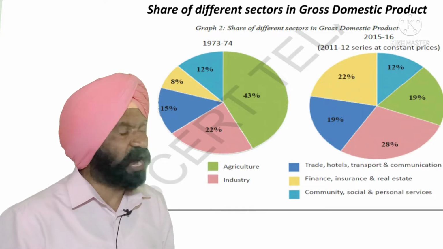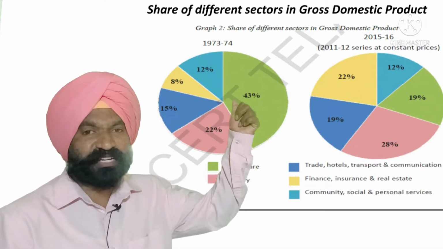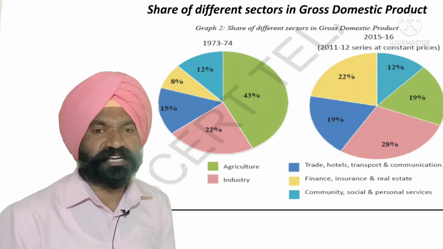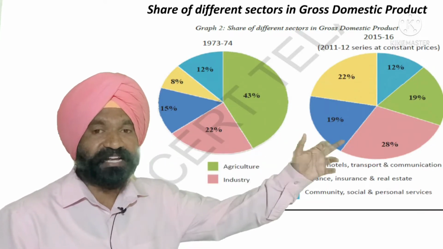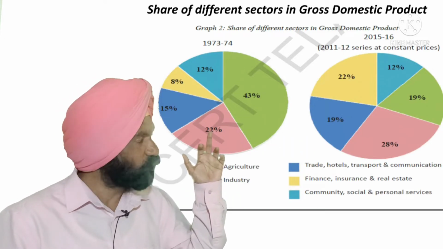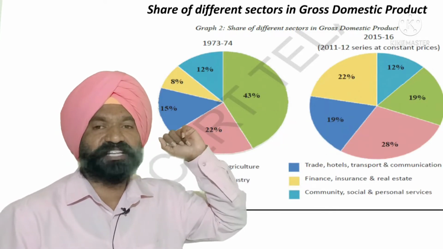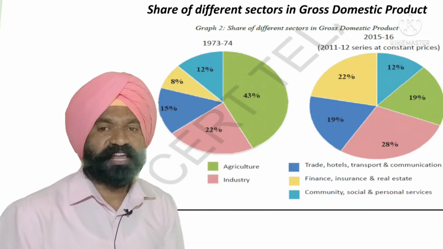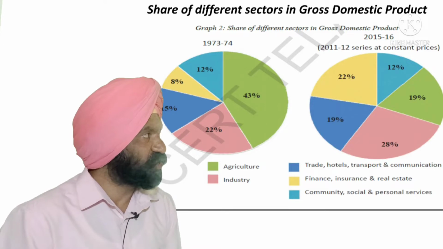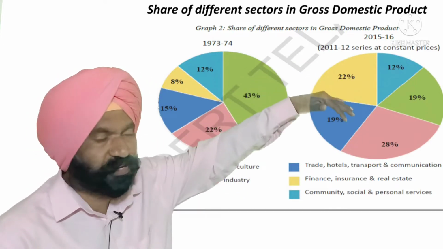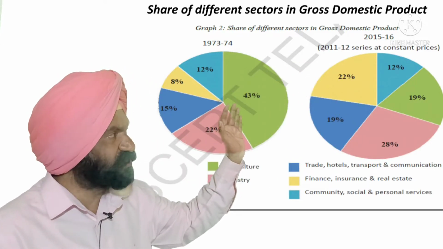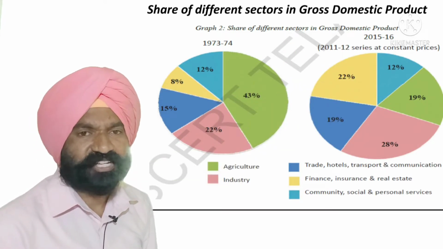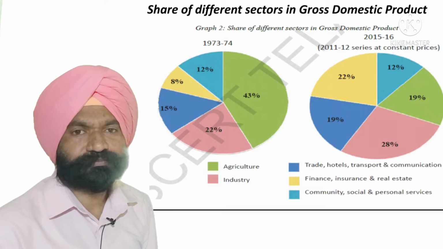19% is coming from agriculture. Earlier here 43% was coming from agriculture. Now 19% is coming from agriculture, and 28% is coming from industry. Earlier it was 22%, now it is 28% from industry, and 19% is coming from trade, hotels, transport and communication. Now there is a total shift from agriculture, that is primary sector, towards service sector and the secondary sector, which is industry and factories.